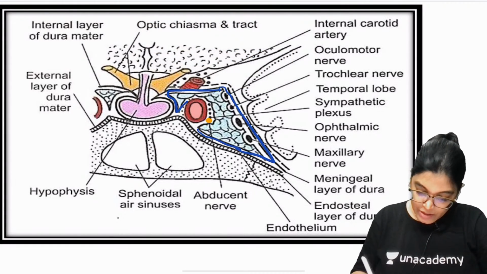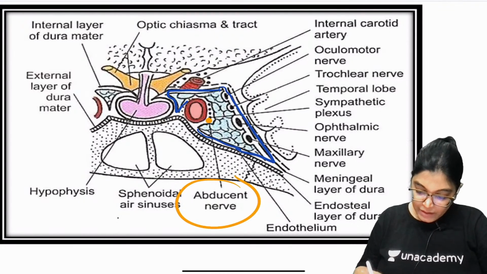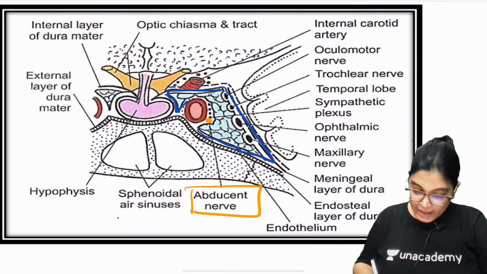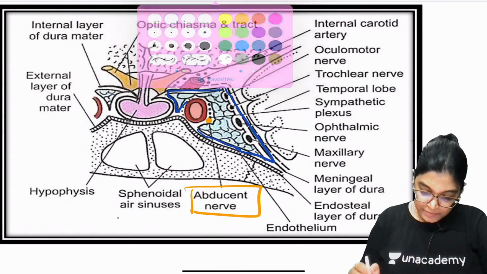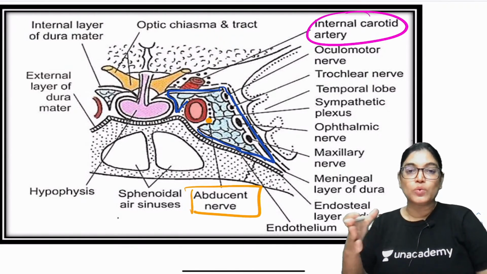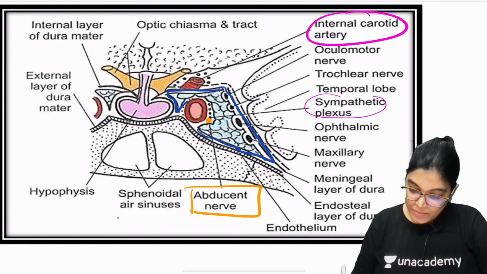This is the nerve which is also covered. You can see here the abducent nerve and the internal carotid artery. So, two structures, the abducent nerve and the internal carotid artery, are traversing, going through and through the cavernous sinus. The abducent nerve is also covered by the sympathetic plexus.